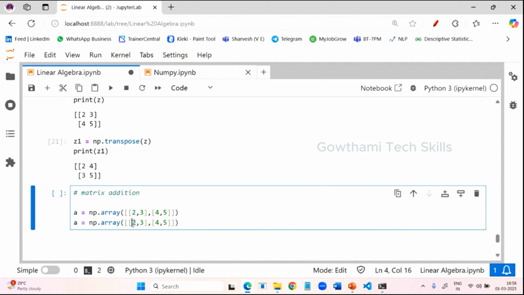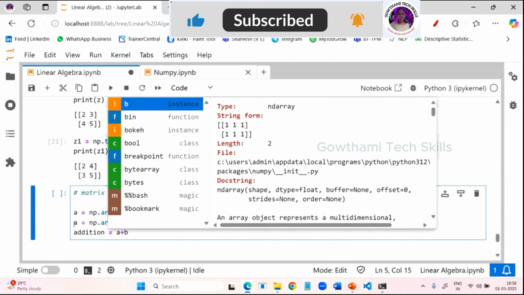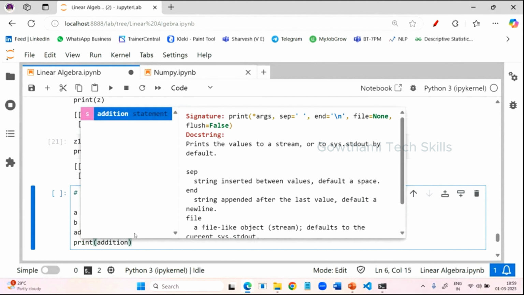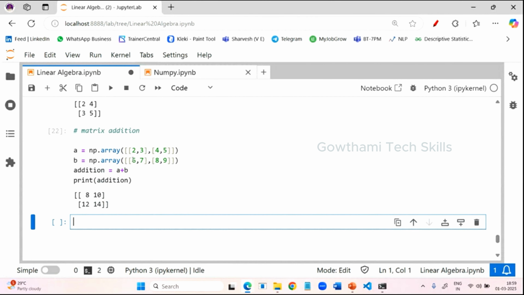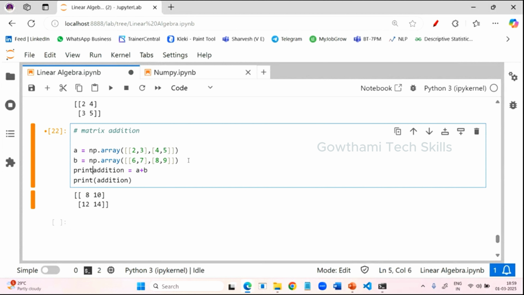Remember, it should have equal sizes: 6 comma 7 and 8 comma 9. Now I will provide the plus operator between them. So addition is equal to A plus B. Here I have to change the variable name to B. Now print that variable name, print addition. Now run and check it. See here, it is going element wise. 2 plus 6 is 8. 3 plus 7 is 10. 4 plus 8 is 12. 5 plus 9 is 14. If you want to see it properly, you just type print A. Individually you type it, print A.